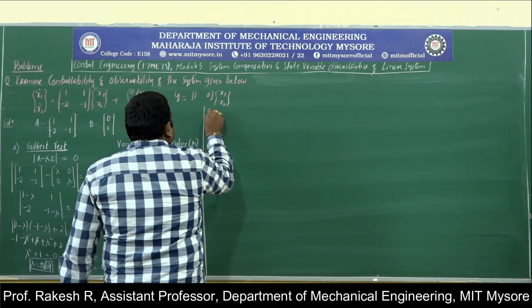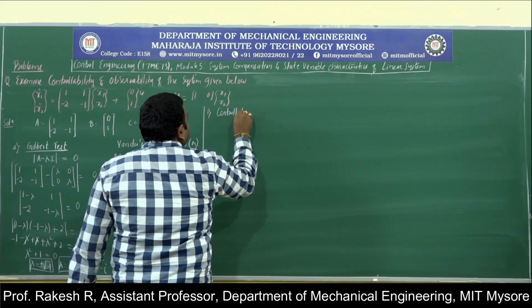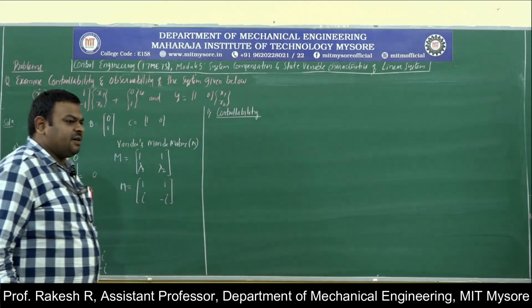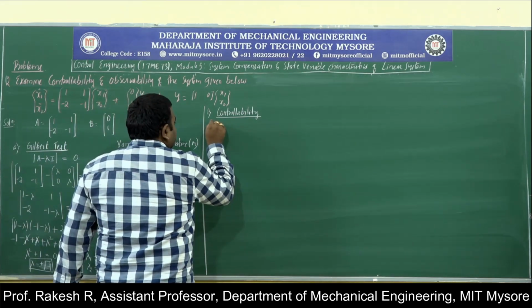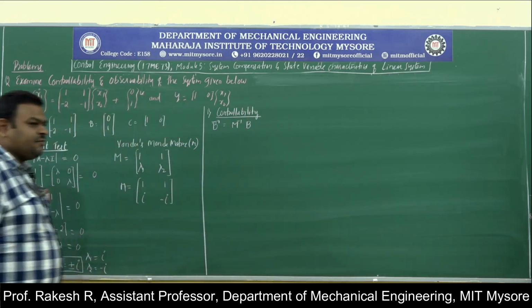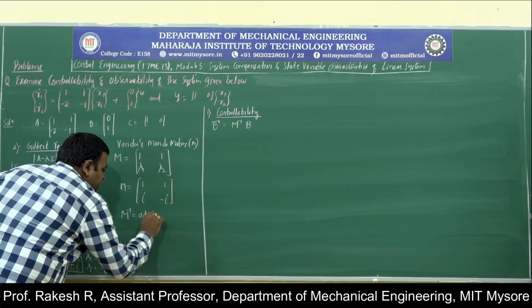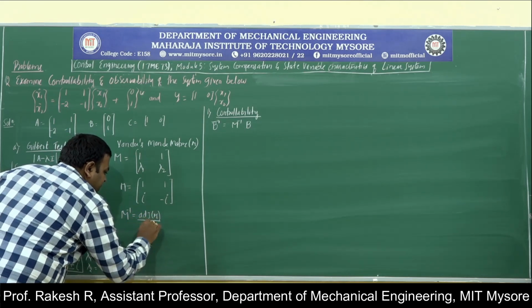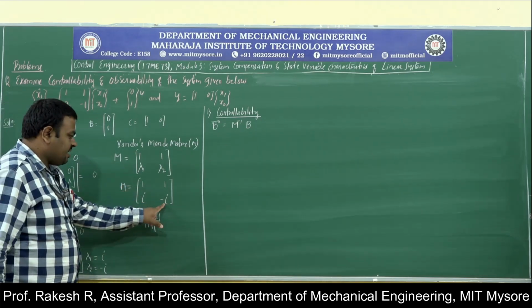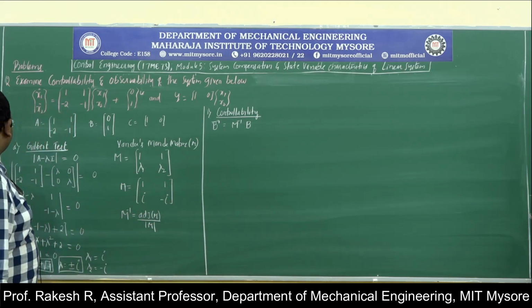test for the check. First, I will be checking controllability. What is the condition for controllability? Vector B should be M inverse into B. I will be finding out what is the inverse of this matrix. If I find M inverse, it is adjoint of M divided by determinant of M. So the determinant of this is minus i, minus 2i is the determinant for this matrix.